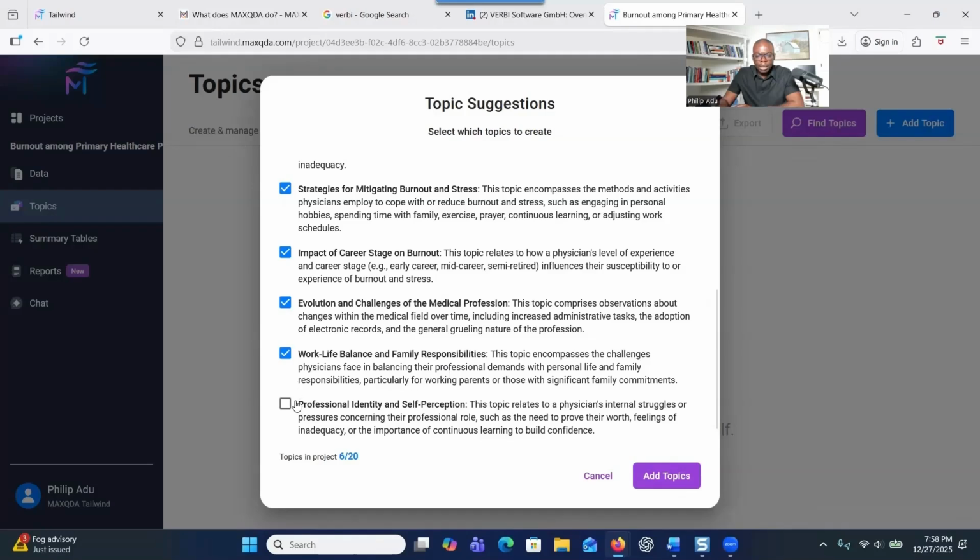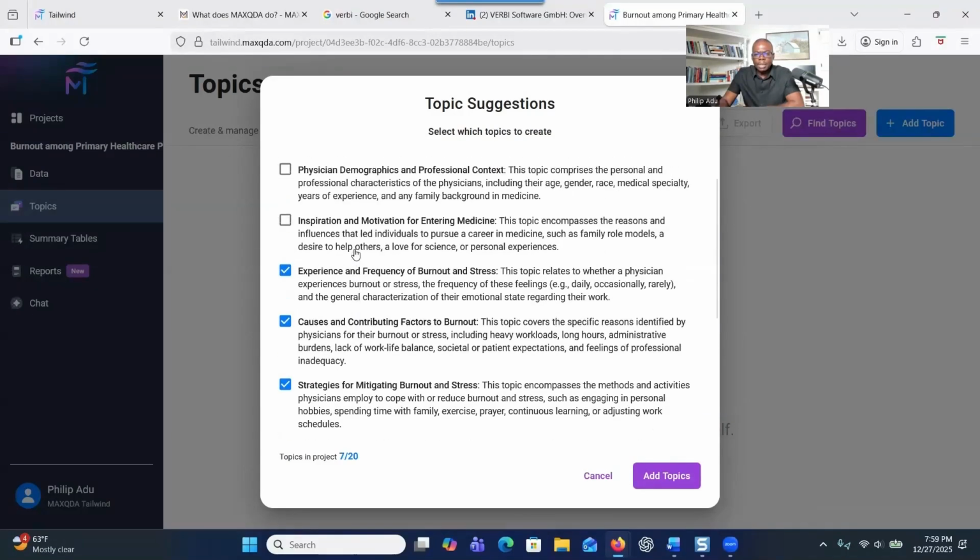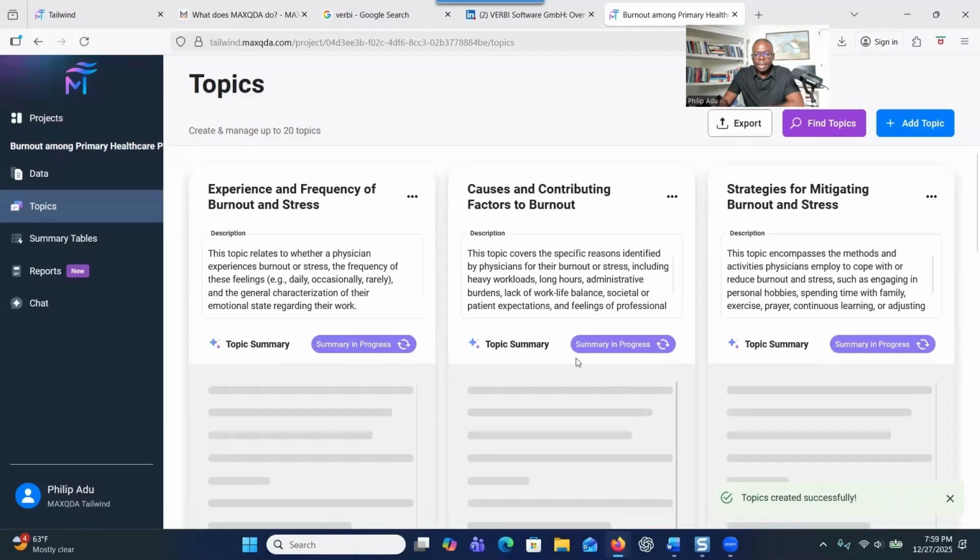And you can also see here professional identity and self-perception. If you are not clear about that, you can also read the definitions, and that will give you an idea. It looks like this one is interesting because it's also part of burnout, talking about feeling inadequate, and that can also lead to burnout. So you see that I've selected the topics that are related to what I want to focus on. When you are done, you can click on Add Topics, right? And then when you do that, you see that the topics are here, a description of the topics is there, and it's now generating summaries that are related to the topics.